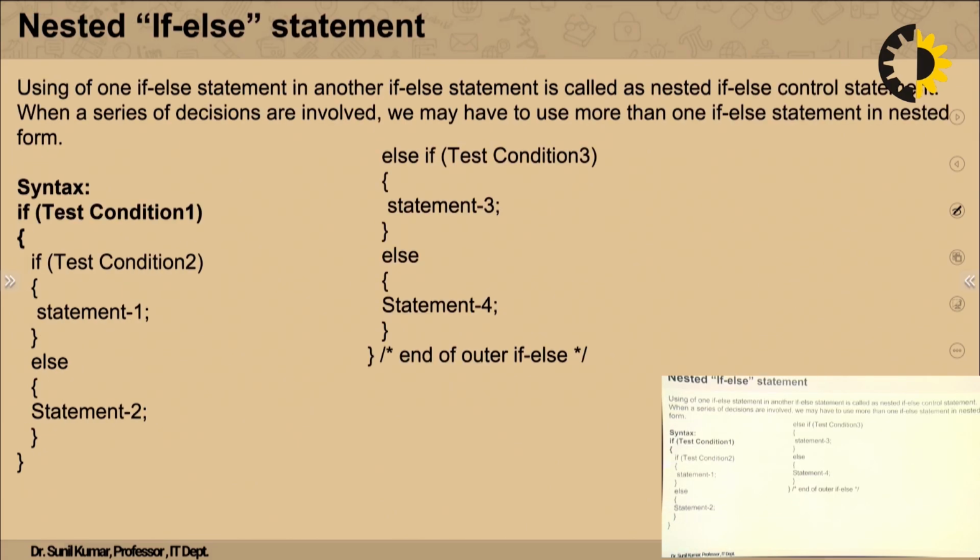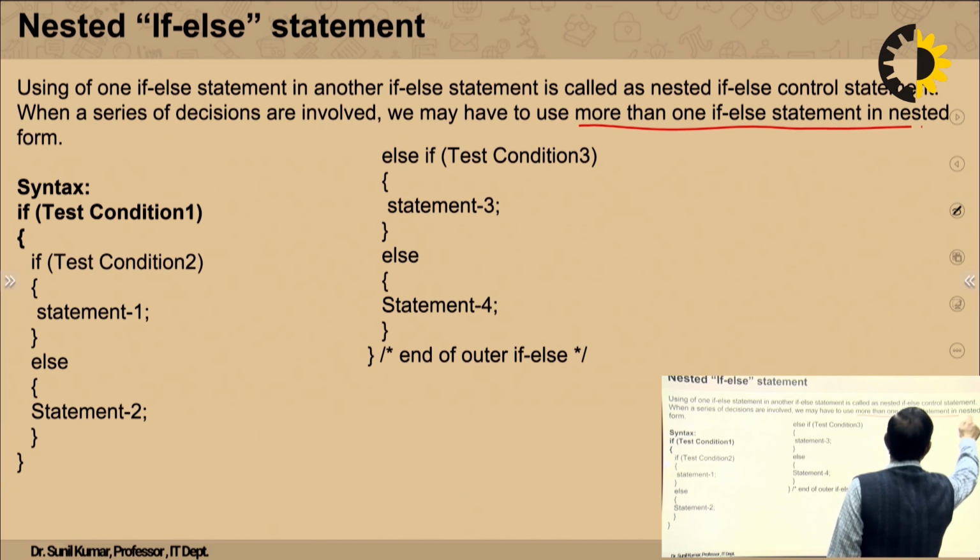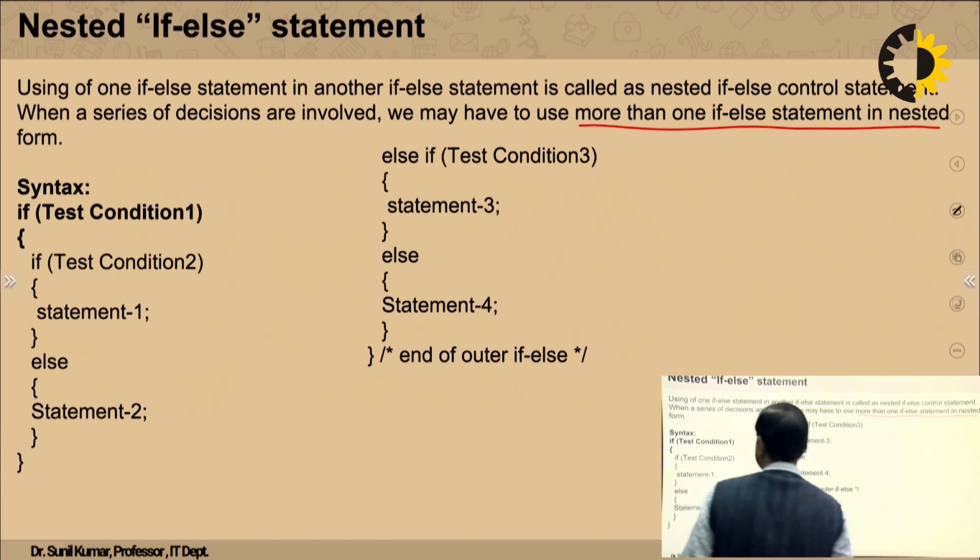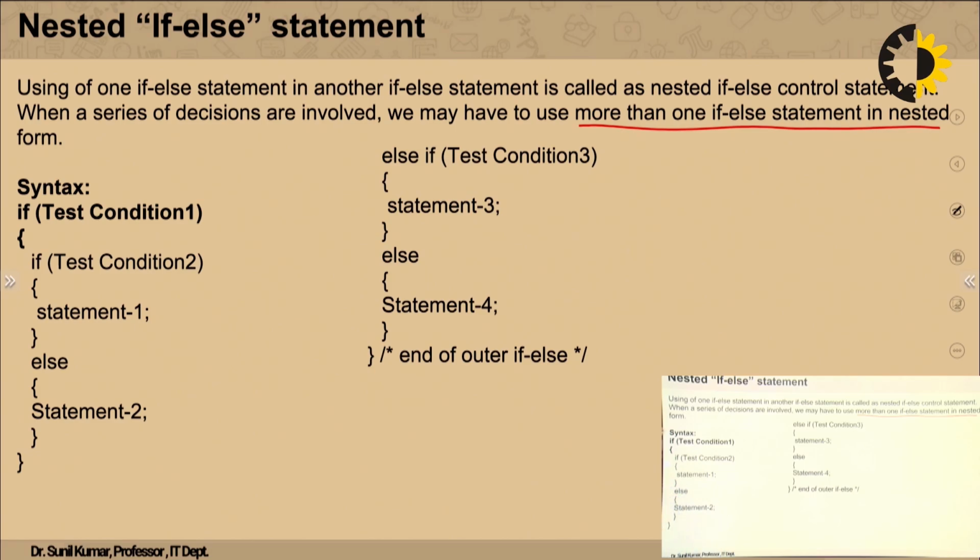The next is the nested if else statement. If we are using an if else within an if else, that becomes a nested if-else statement. That means we have more than one if-else statement in nested form. First of all, we are discussing the syntax. First we give test condition 1. Then within that test condition 1, we give another condition, test condition 2.